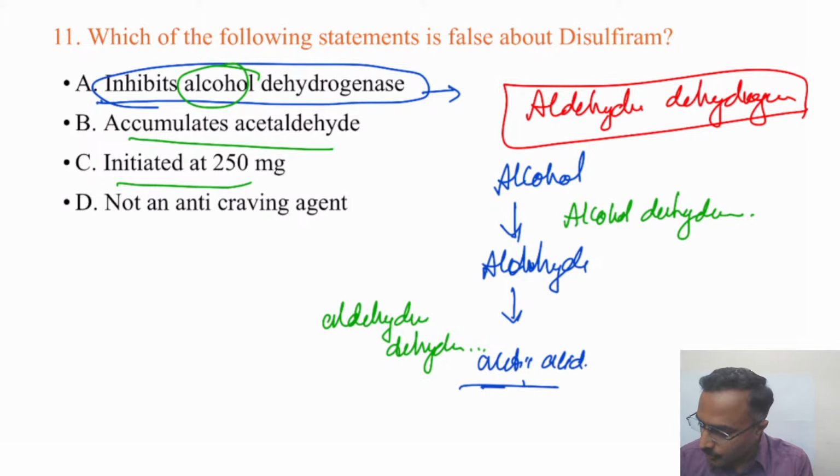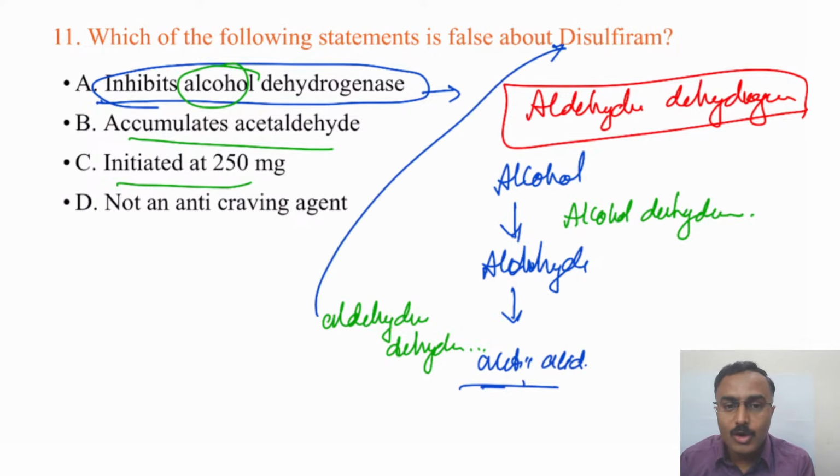So what is the alcohol dehydrogenase inhibitor that you know of? Aldehyde dehydrogenase inhibitor is disulfiram. Alcohol dehydrogenase inhibitor? Which is actually used in methanol poisoning. In alcohol, when this step is inhibited, aldehyde accumulates.